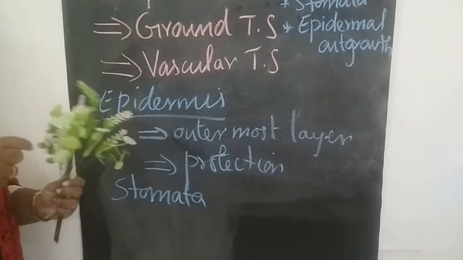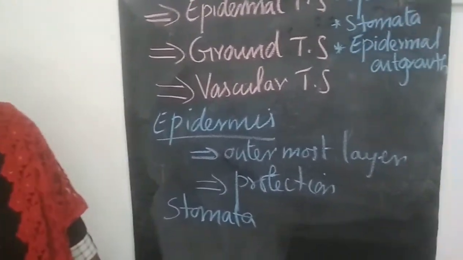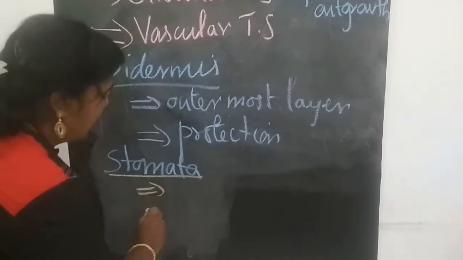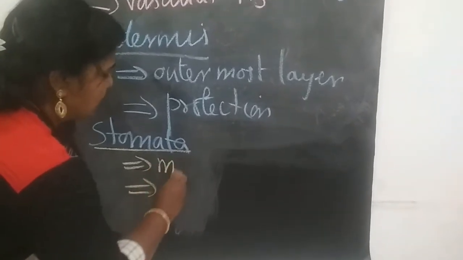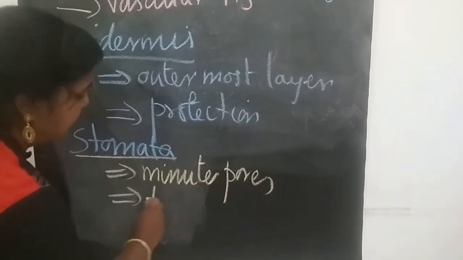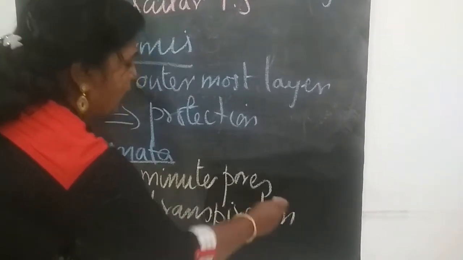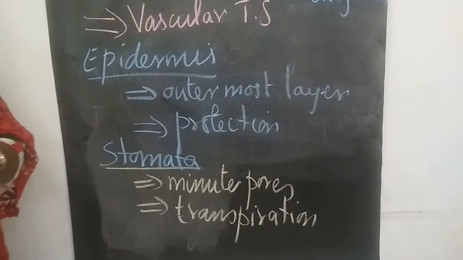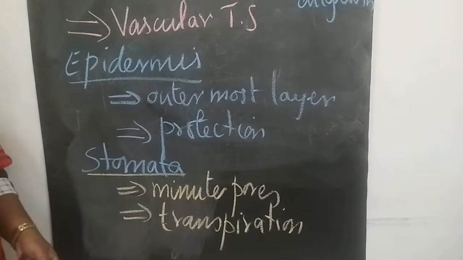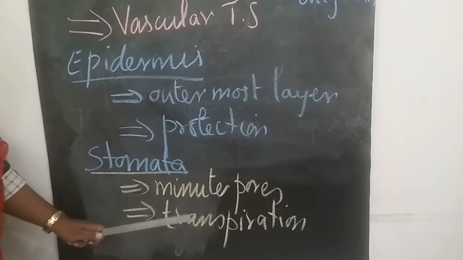So stomata, here in the leaves there are minute pores, that is called as stomata. And what's the function of this stomata? It helps in transpiration. So what do you mean by transpiration or define transpiration? Loss of water in the form of water vapor from the aerial parts of the plant. So stomata, they are the minute pores and it helps in transpiration.